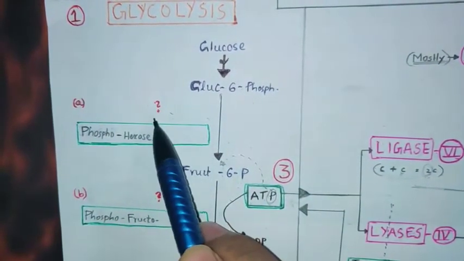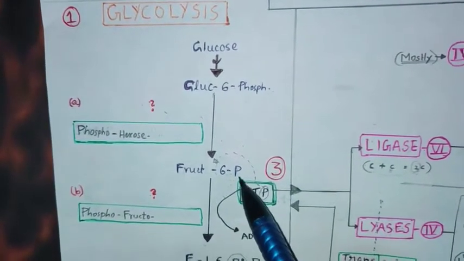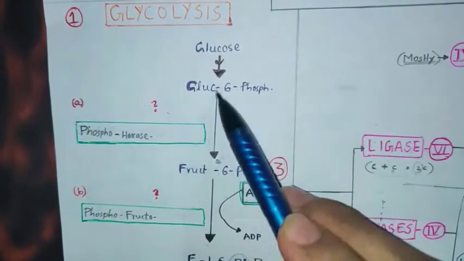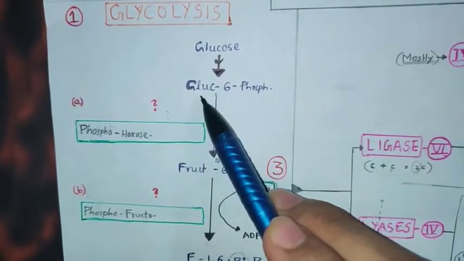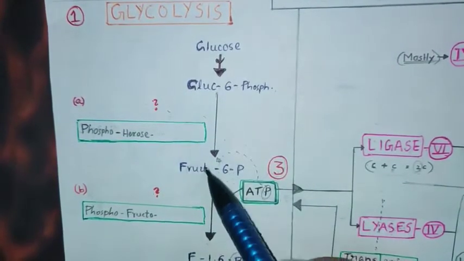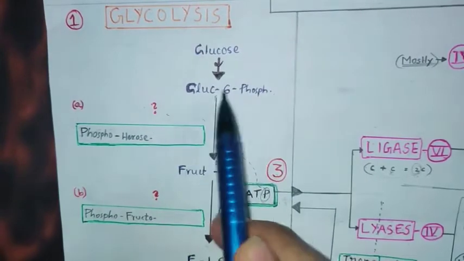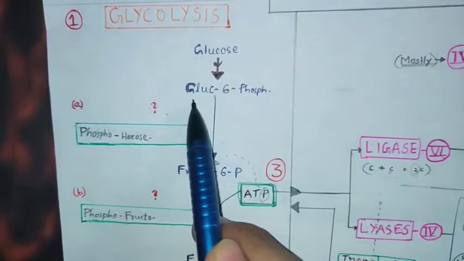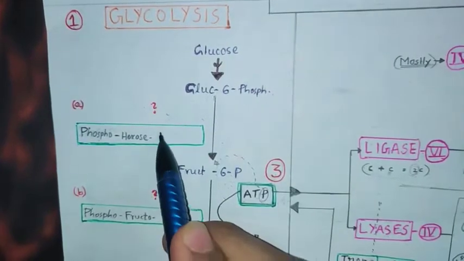What is the enzyme here? Glucose 6-phosphate is converting into fructose 6-phosphate. Glucose and fructose are isomers, so there is no other change in the molecules. You can just see glucose is converted into fructose. As these are isomers, it comes under the class of isomerase. So phosphoglucoisomerase, gluco or hexo. See, phosphohexoisomerase.